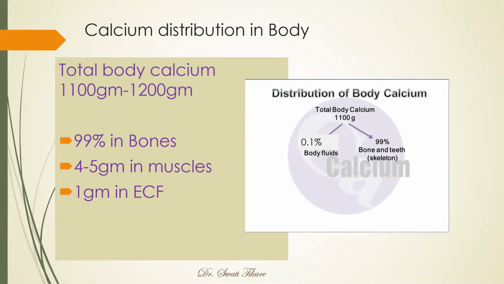If we roughly take the total body calcium as 1000 grams, then 1% of it would be 10 grams. Of those 10 grams, 9 grams are present in several cells, including the muscles, whereas 1 gram is present in the ECF. Whatever is present in the ECF is what will be there even in the blood and serum levels when we tell all this is present in that part.